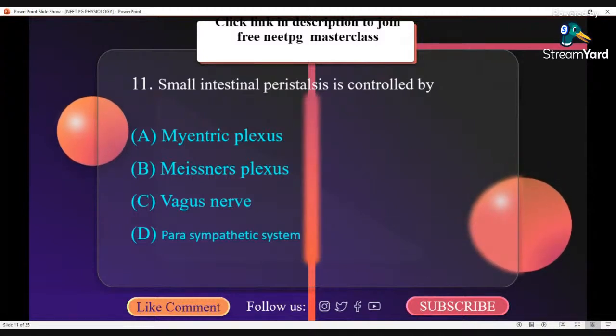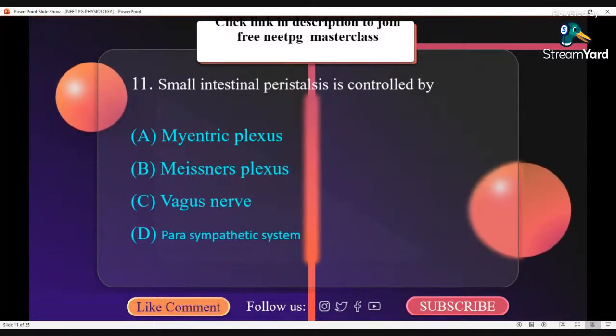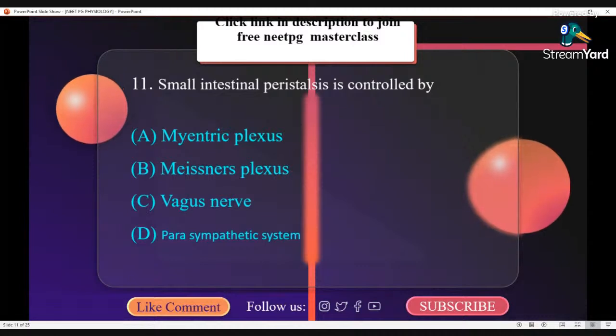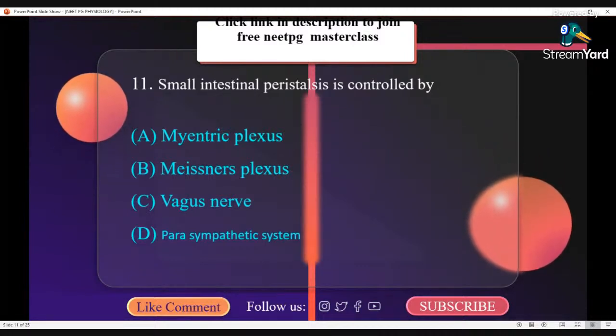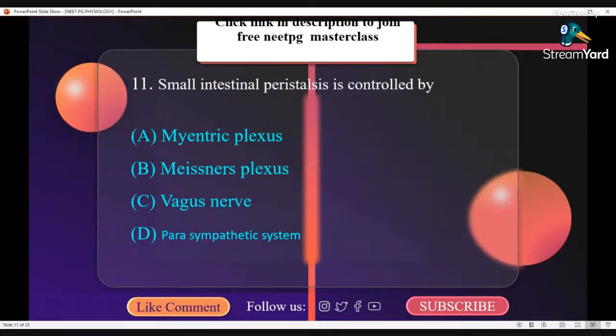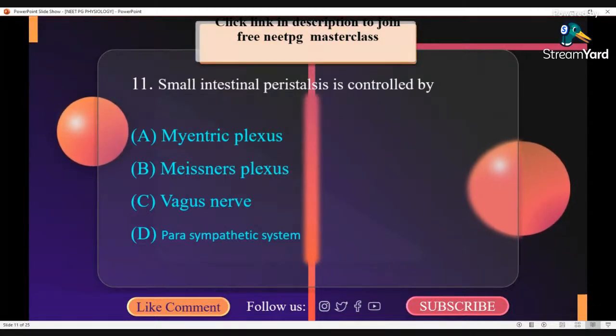Small intestinal peristalsis is controlled by: A. Mesenteric plexus, B. Mesenteric plexus, C. Vagus nerve, D. Parasympathetic system. The correct option here is A. Mesenteric plexus.